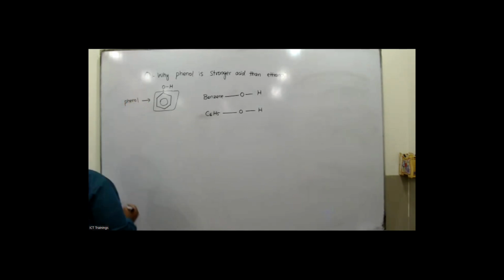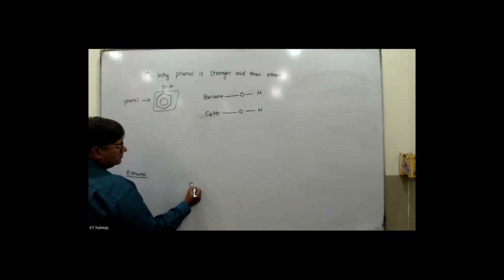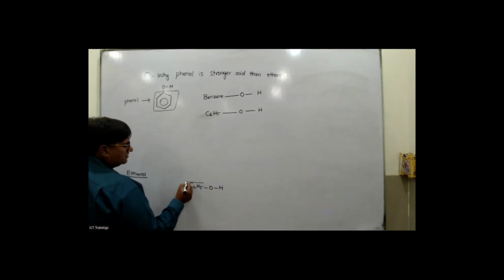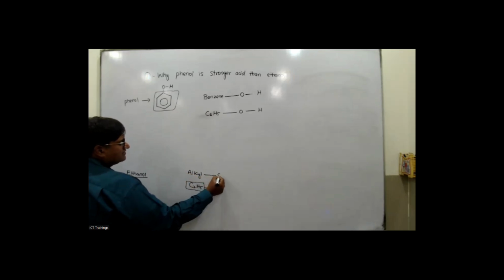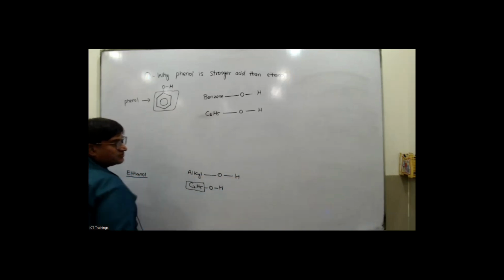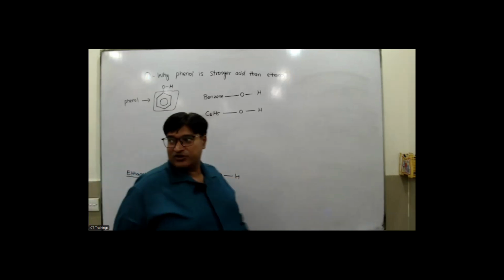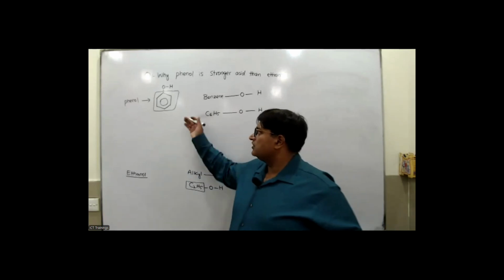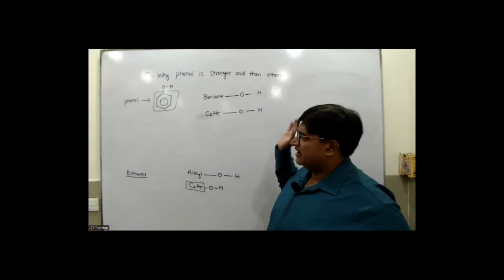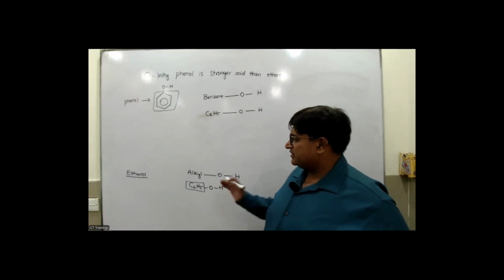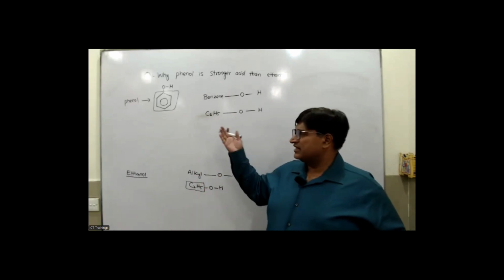Now come towards the ethanol. Ethanol. In ethanol, my dear, you got C2H5OH. So this group is called the alkyl group. Okay, so this is the alkyl group and it is attached with the O and H group. Now everybody just listen carefully. Why phenol is stronger acid than ethanol and why ethanol is weaker acid than phenol.